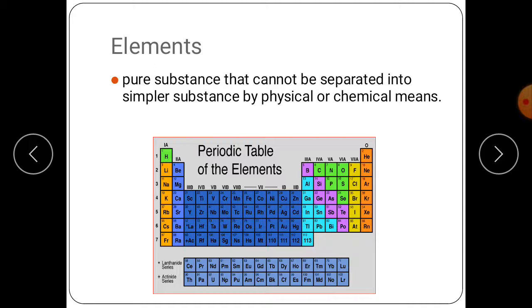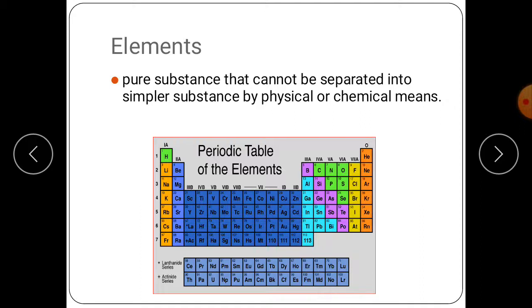This is because it is made up of only one type of atom. For example, here you can see this is carbon. Carbon is an element because it is made up of only one type of atom.